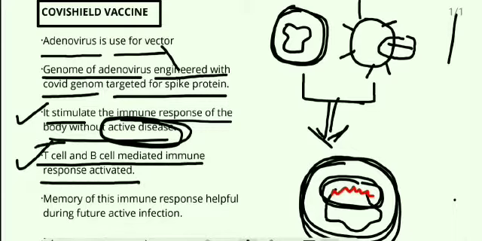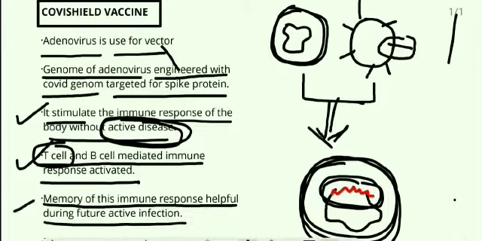The T cell produces the memory cell, the T memory cell, and the B cell. Both produce the humoral response, humoral immunity, which is responsible for the following: if the patient is attacked in future with COVID infection, then these memory cells provide better immunity. The memory of this immune response is helpful during a future active infection. Okay, this is about the Covishield vaccine.